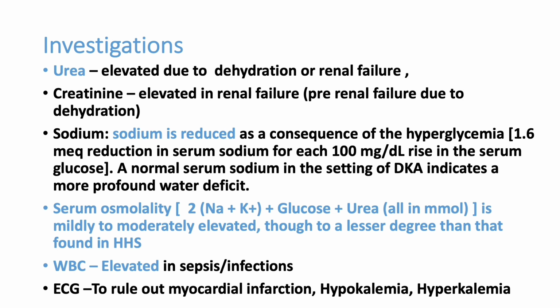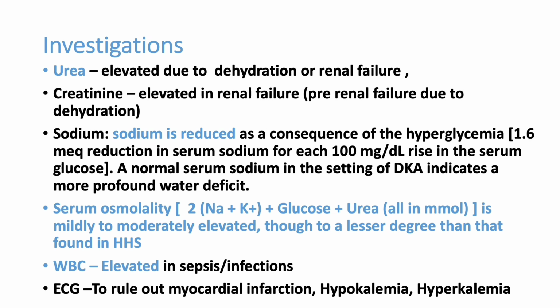Now, in other investigations, whenever the patient has DKA or HHS, there will be a volume loss. A large amount of volume can be lost from the body, which can elevate urea and creatinine. Disproportionate elevation of urea compared to creatinine is very important. Normally in renal failure, urea and creatinine rise proportionately, but in pre-renal failure like DKA, there will be disproportionate elevation of urea over creatinine. So high urea is very important. Creatinine can also be elevated because of secondary renal disorder or diabetic nephropathy.